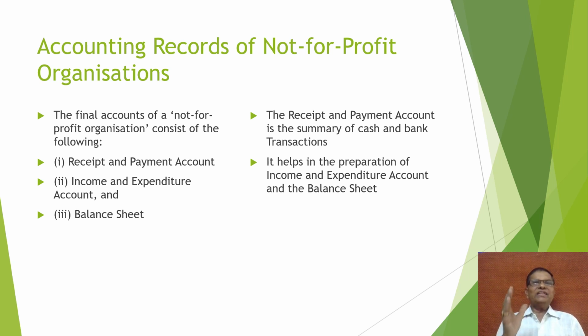So again, what are the different types of records maintained by not-for-profit organization? Basically, there are three types of accounts: receipts and payment account, income and expenditure account, and balance sheet, as we have already discussed in our previous slide. The receipts and payment account is the summary of cash and bank transactions. It helps in preparing income and expenditure account and balance sheet. So this is the summary of cash book.